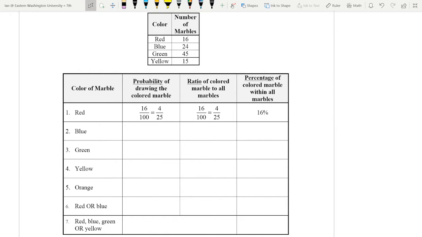So when it comes to blue, we're going to have 24 out of 100. Okay? Because there's 24 blue ones in there out of the full 100 marbles that we have. Now, the percentage is really easy once we have that, because the percent is how many per 100. Well, if there's only 100 in there, then our percentage is 24%. And then our ratio, we have 24 blue ones out of our 100 full ones.